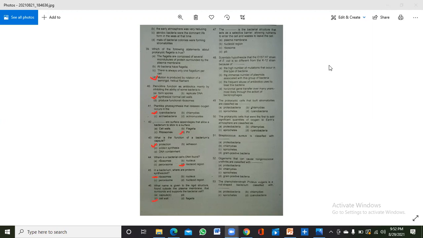The 47th is: dash is the bacterial structure that acts as a selective barrier. So the plasma membrane acts as a selective barrier. The 48th number is that scientists hypothesize that the O157:H7 strain of E. coli is so different from the K12 strain because this strain develops just because it takes different genes from other bacteria.